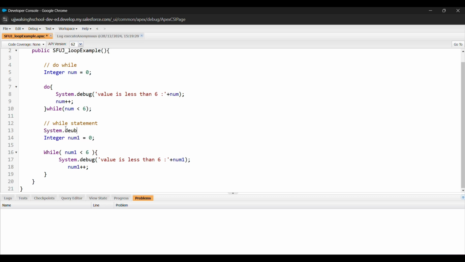Currently I have both pieces of code, the do while and this one, and here let me add system.debug while statement. Here we are initializing num1 equals 0 and checking whether num1 is less than 6 or not, and then we are writing the debug like it's less than 6, and here we are incrementing this variable. We have saved our code. Let's execute it again.